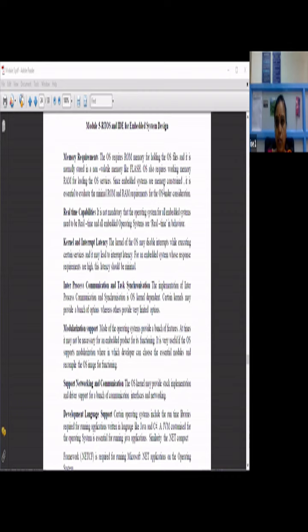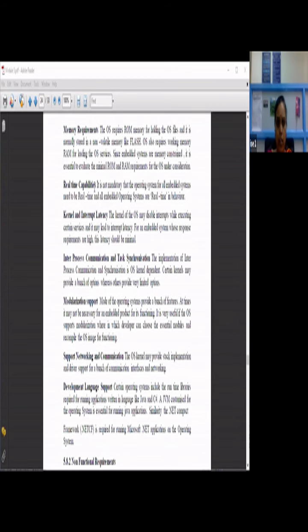Small embedded systems will not require an OS at all. Very few embedded systems require an OS. So based on all these things, the calculations need to be done on how much ROM and RAM has to be used for that particular embedded system. Based on that, you need to decide the operating system which will be suitable for that memory requirement. Then come the real-time capabilities. It is not mandatory that the operating system for all embedded systems needs to be real-time, because there are some applications which are not dependent on real-time, non-real-time applications.